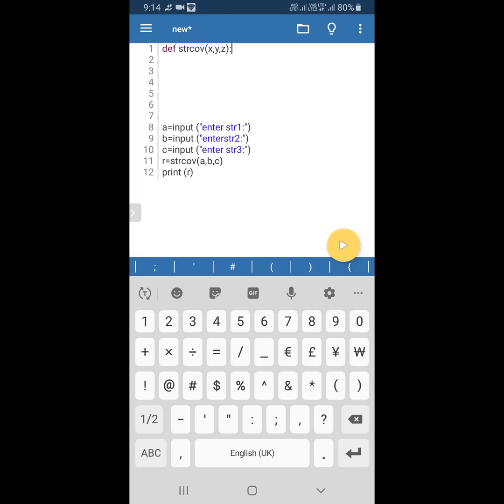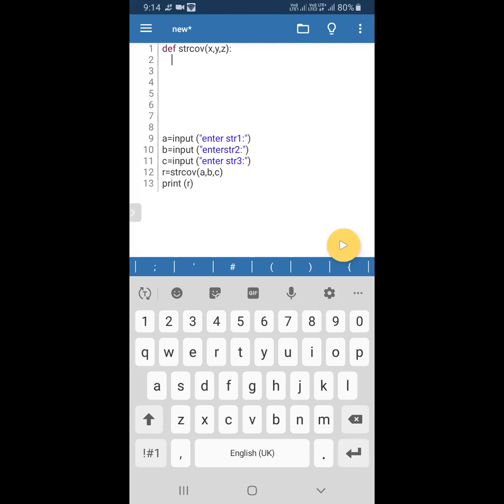So now we made the call and discussed the function definition. I'm using the x dot upper function in order to convert the entered string into capital letters, that is, all uppercase. You know the upper function is used to convert the given string into capital letters or uppercase. So I'm using it, and y equal to y dot upper, and z dot upper. I'm converting all the received strings.